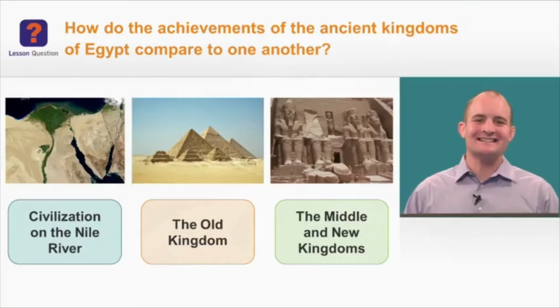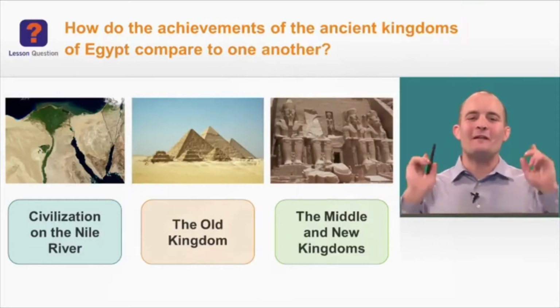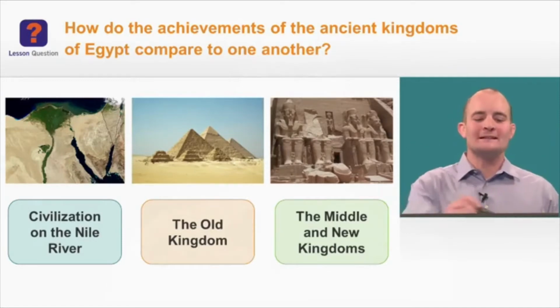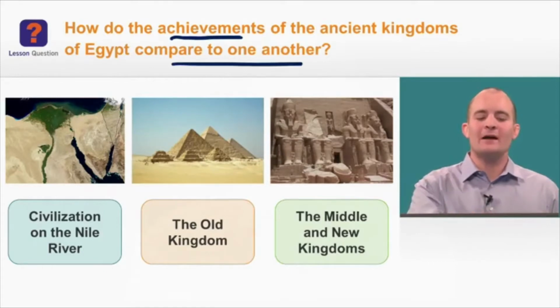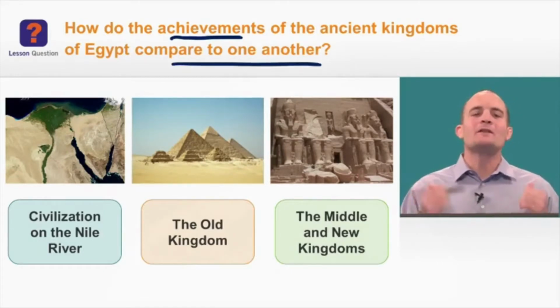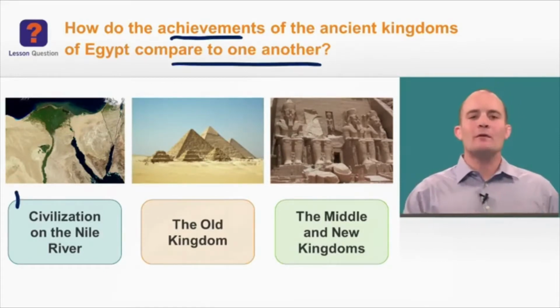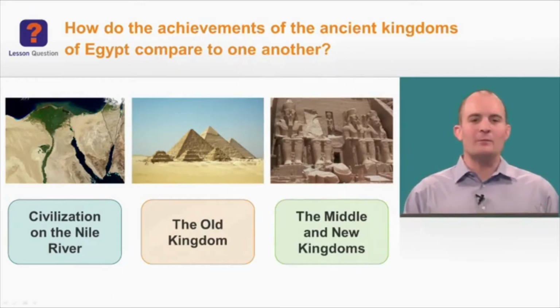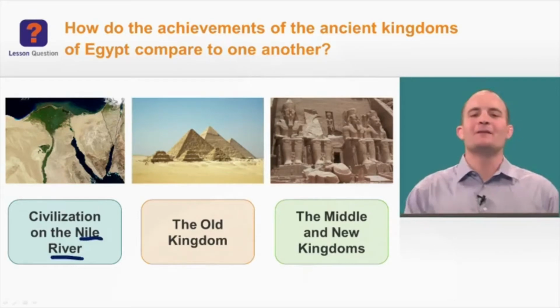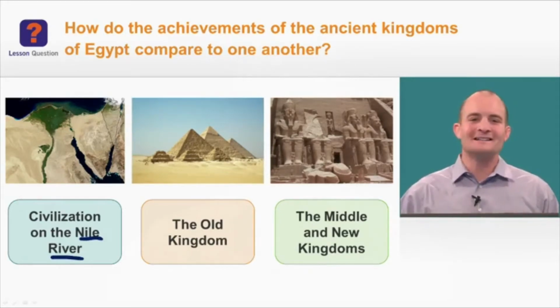All right, scholars, let's take a look at that lesson question, which is at the top of the screen. Recall, it says, how do the achievements of the ancient kingdoms of Egypt compare to one another? Well, in this first part of the lesson, we're going to be focusing on the civilization on the Nile River, and especially we're going to be looking at the geography of the key river, which is the Nile. So let's go ahead and get started with this first part.